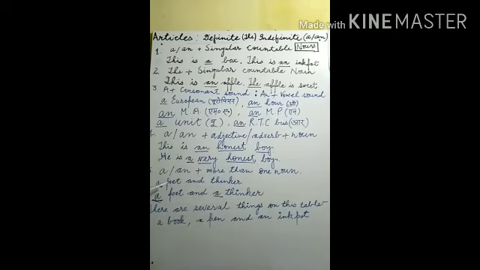Now you may understand the difference between the first sentence, a poet and thinker, and the second sentence, a poet and a thinker. Can you differentiate between these two? Here only one article is there. It means you have to consider only one person who is a poet as well as a thinker. It is talking about a single person.